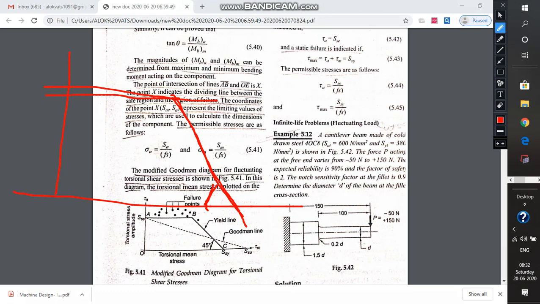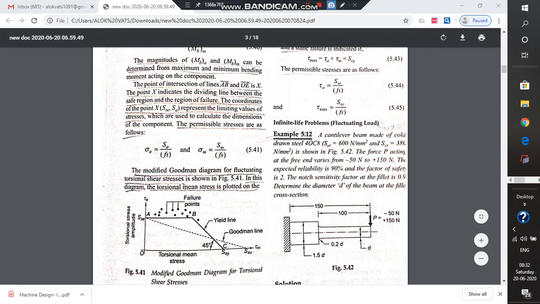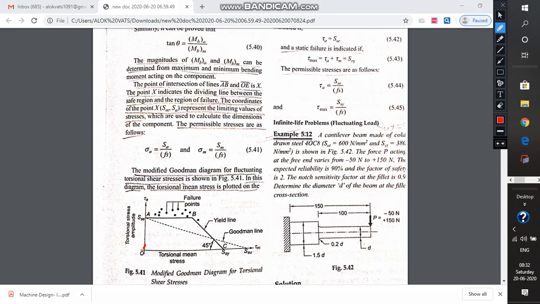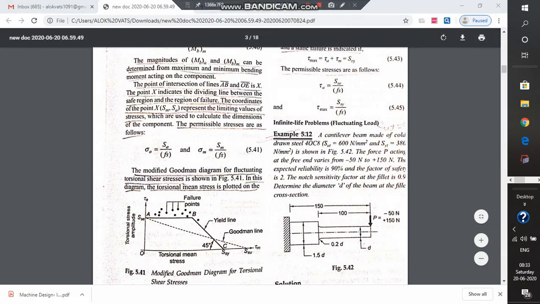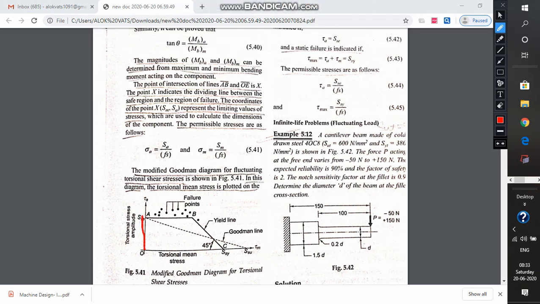So this will be the criteria, the region of safety for the torsional stress involving the torsional shear stresses, having tau A and tau M. What is tau A? Tau A is the amplitude torsional stress and tau M is the mean torsional stress. Now this is the region of safety O, A, B and C. This is the region of safety. Yeah, I am showing it now.